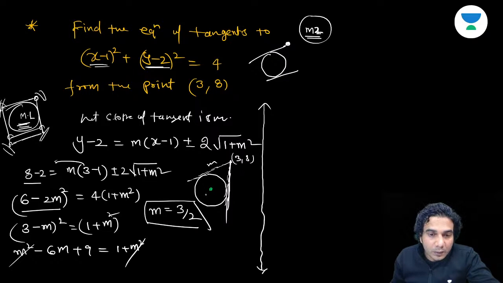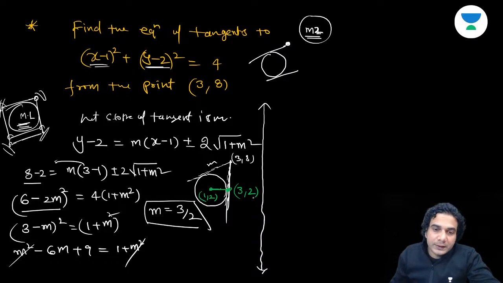Just have a look at this diagram. The center is 1, 2 and the radius is 2. So if you go 2 units horizontally, what is this point? Because the vertical tangent will touch this circle at this particular point. If you move horizontally, this point is going to be 3, 2, right? X coordinate will increase by 2 units and Y coordinate will remain the same. So 3, 2 is the horizontal end.